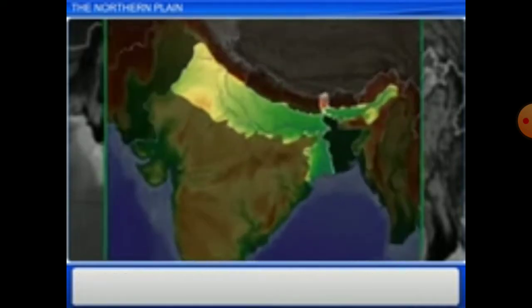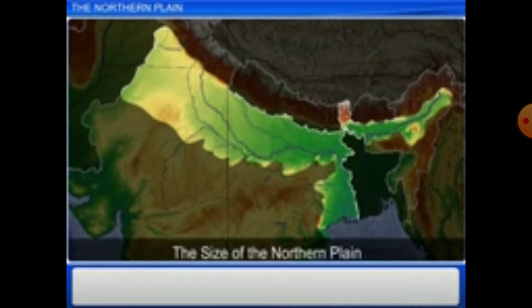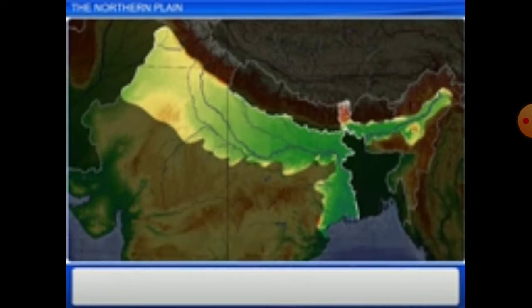The plain spans the area of a small country. This area has developed a plain of 7 lakh square kilometers. It's a very vast area. The width of this plain, as you go from north to south, is narrow in the west.